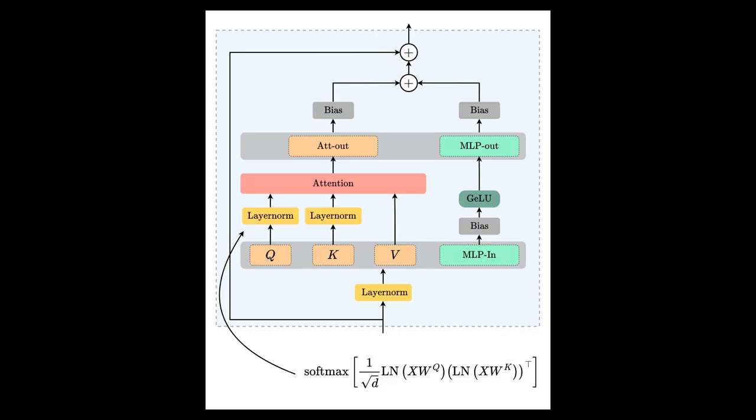So three main architectural changes made this possible. First, parallel attention and MLP layers. Instead of applying attention and feed-forward blocks sequentially, both operate in parallel and their outputs are added together. In the conventional transformer architecture, we first apply the self attention, and on top of it we add the feed forward network.